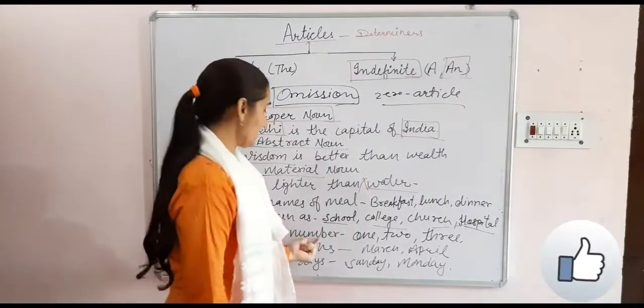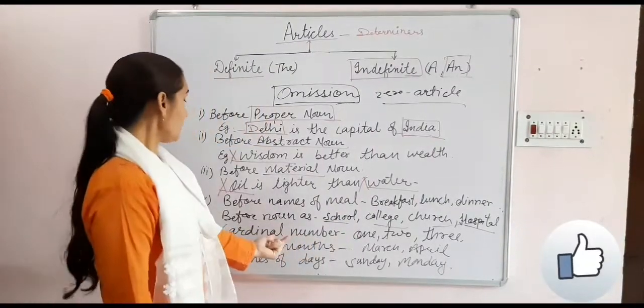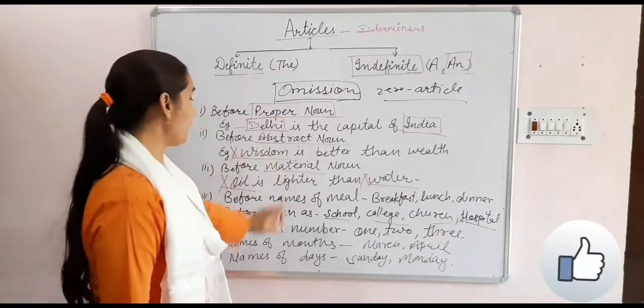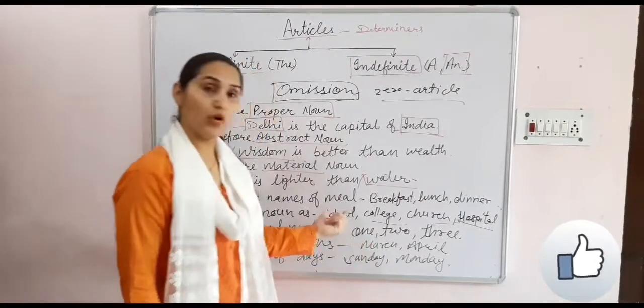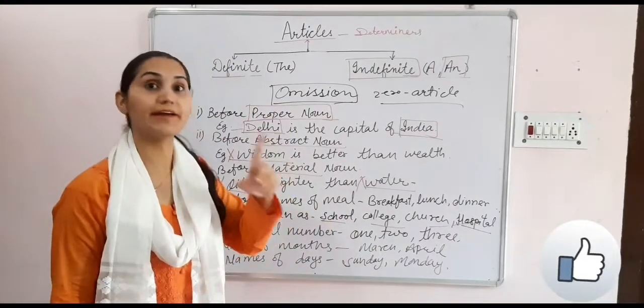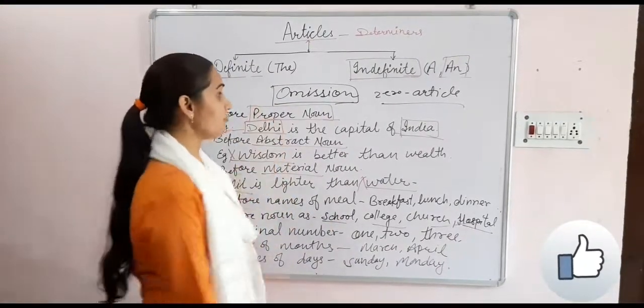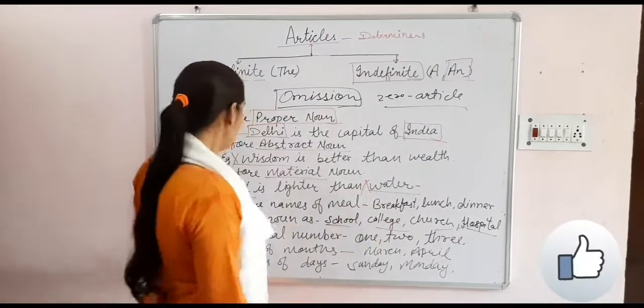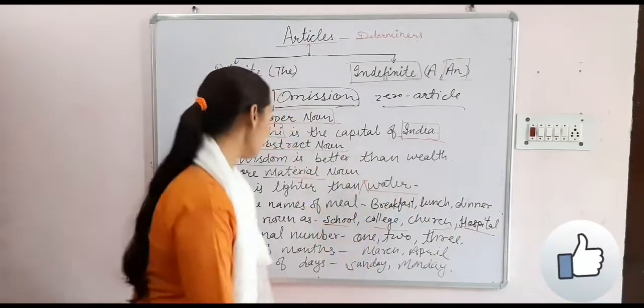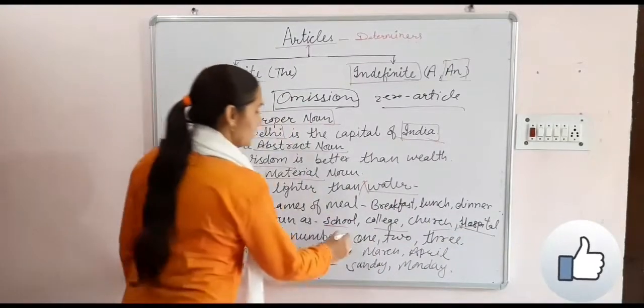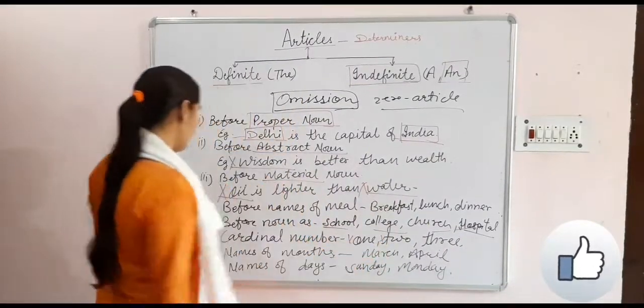With cardinal numbers. In the use of the definite article we did ordinal numbers, where we use the. Which ordinal numbers were they? First, second, third; there we used the. But these are cardinal numbers: 1, 2, 3, 4. Here we will not use an article; zero article will come before these.